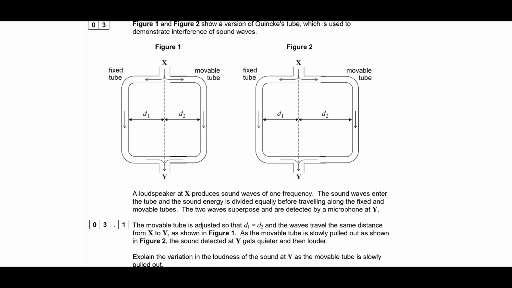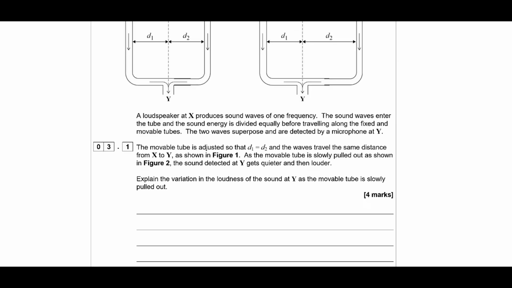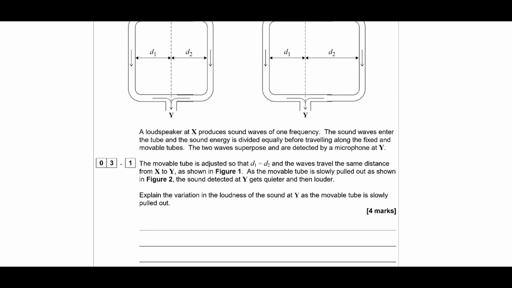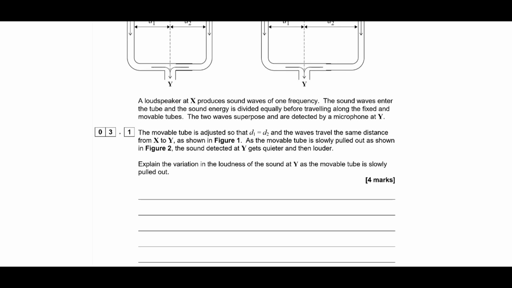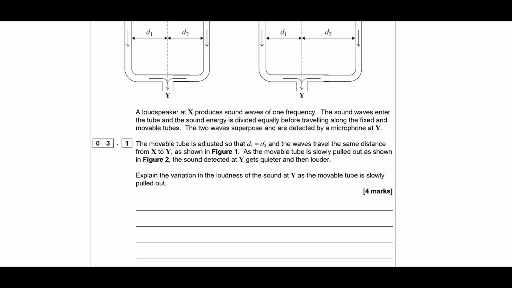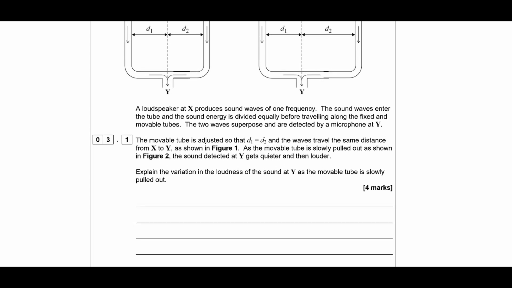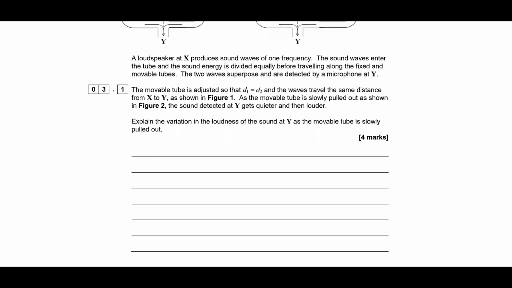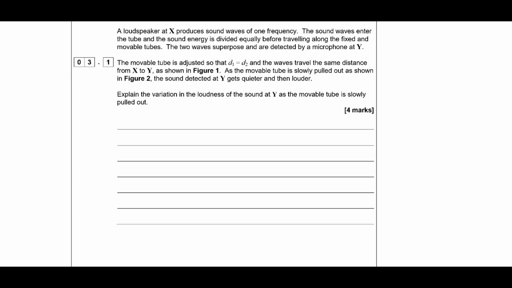Two waves superimposed are detected by a microphone at Y. The movable tube is adjusted so D1 equals D2, and the waves travel the same distance between X and Y. Then as the movable tube is pulled out, the sound wave gets quieter and then louder. Explain the variation in loudness of the sound at Y as the tube is pulled out.